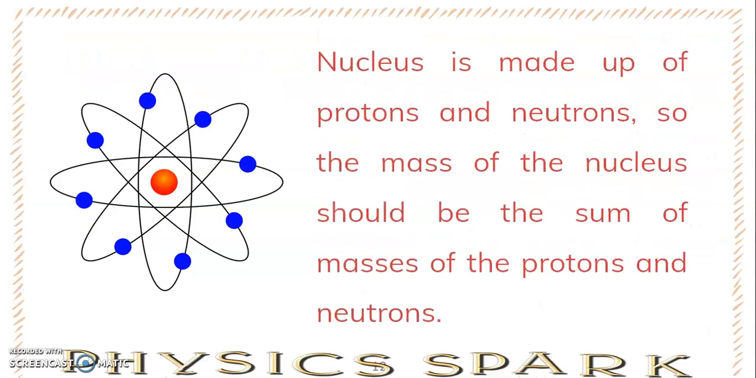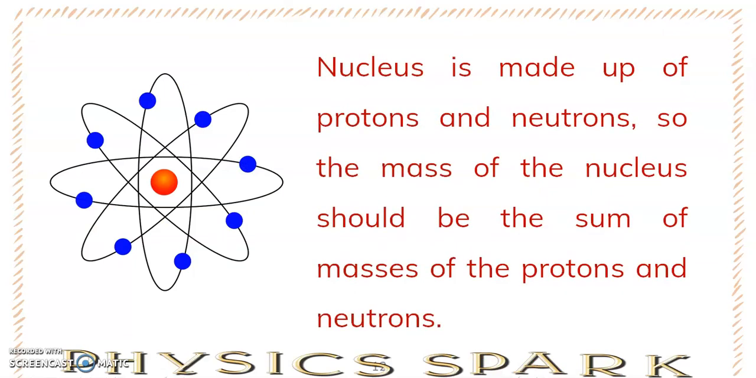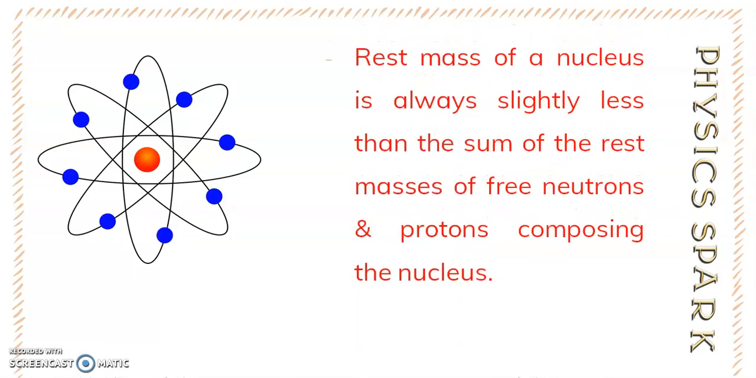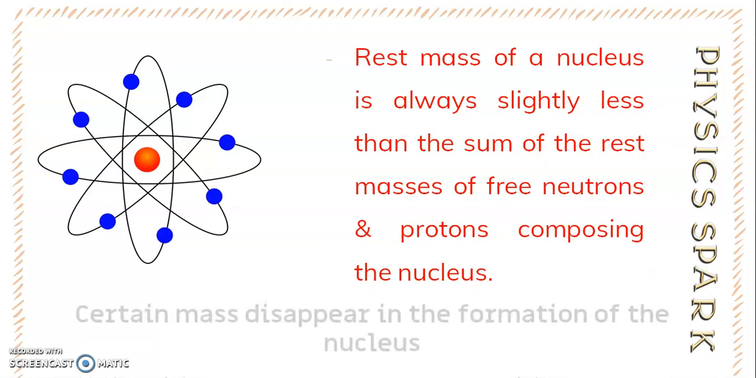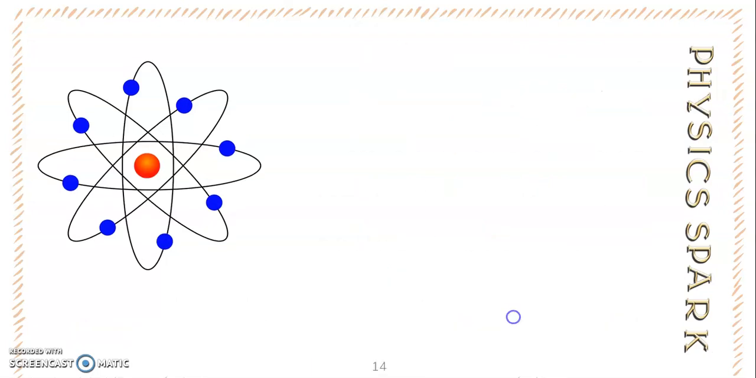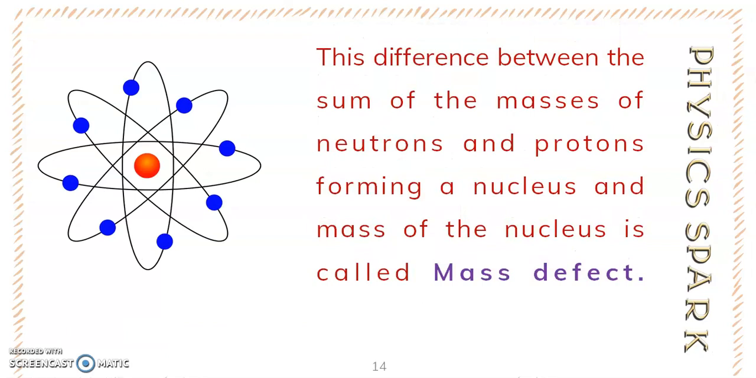This is a bound nucleus. Nucleus is made up of protons and neutrons. So the mass of the nucleus should be the sum of the masses of protons and neutrons, so both the masses should be equal. But in actual practice, the rest mass of the nucleus is always slightly less than the sum of the rest masses of the free neutrons and protons which make the nucleus, because a certain mass disappears in the formation of the nucleus. This difference between the sum of masses of the neutrons and protons forming a nucleus and the mass of the nucleus is called mass defect.